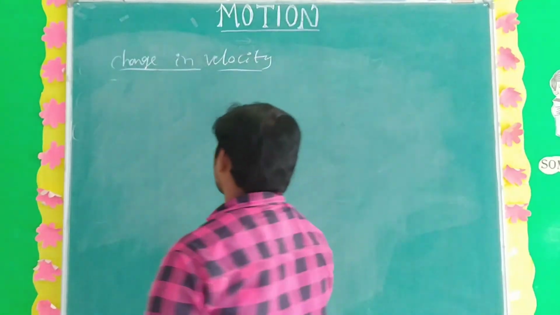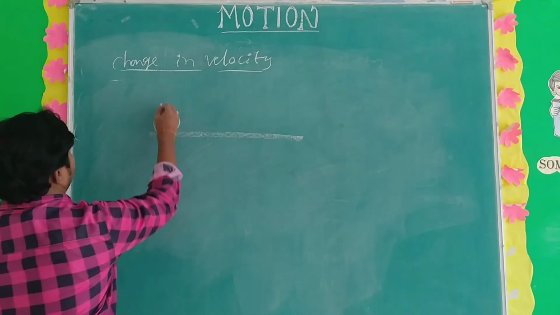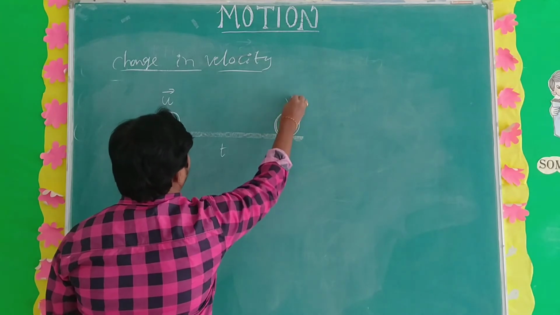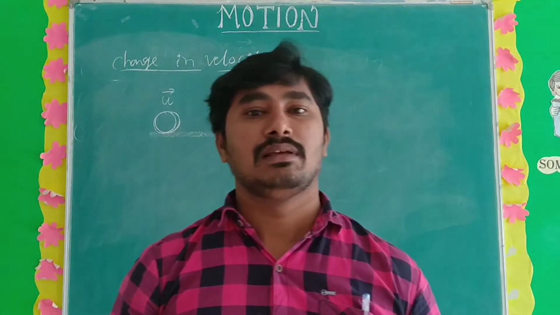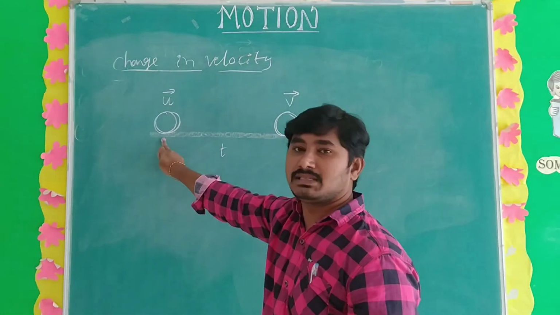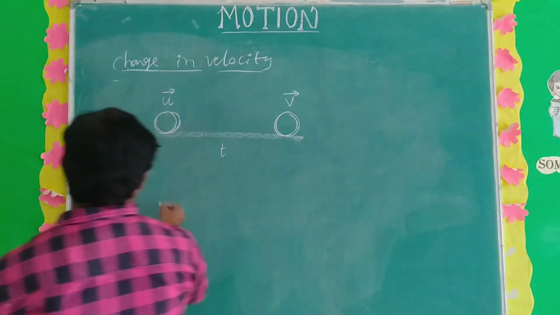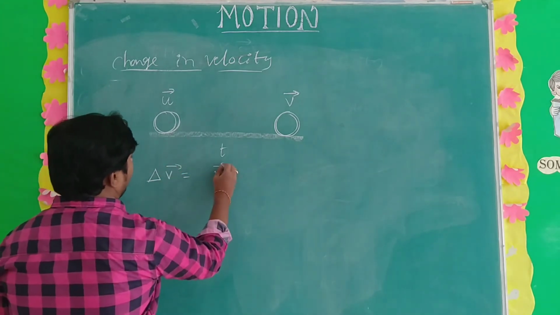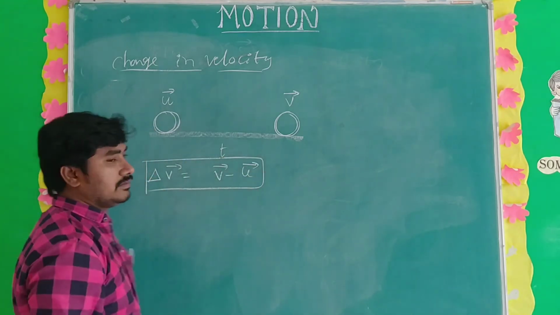Take a ball, for example. Change in velocity means final velocity minus initial velocity. We write it as delta v bar, which is equal to v bar final minus v bar initial.